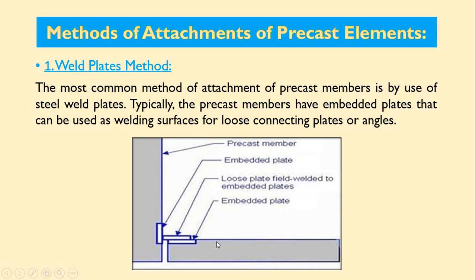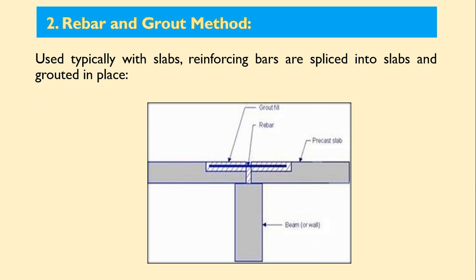The surface is finished, and here this is the embedded plate for another element. These are welded with the help of this loose plate. So on site in the field, this can be welded and fixity is provided. So the weld plates method is used for attachment of precast elements. Now next is the rebar and grout method. Mostly for slabs this method is used. Typically with slabs, reinforcing bars are spliced into slabs and grouted in place.